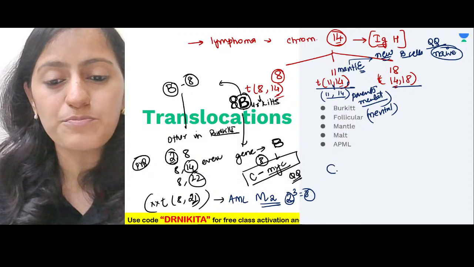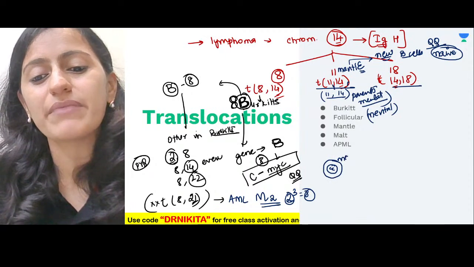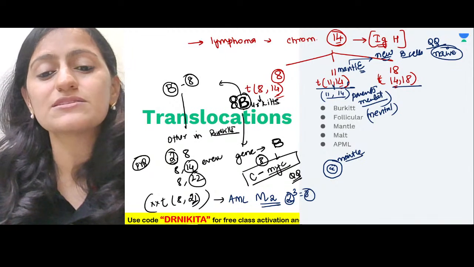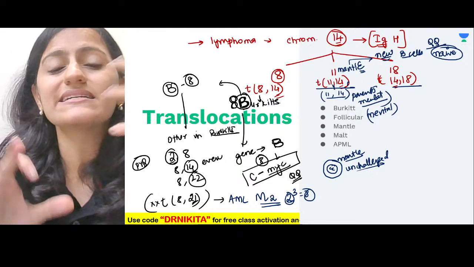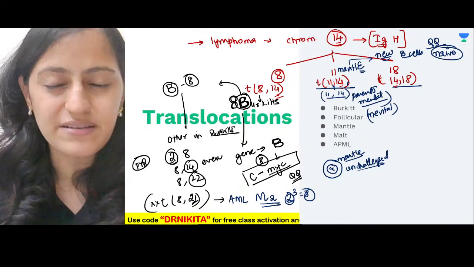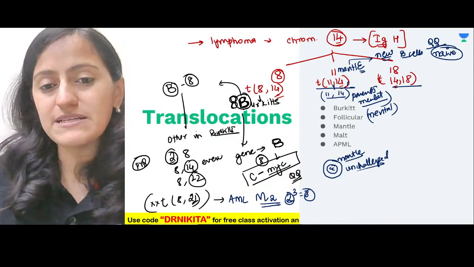Where is the mantle zone present? If this is the germinal center, surrounding that we have the mantle zone. And this mantle zone contains the B cells which are the naive B cells. Basically, they are unchallenged B cells yet. They are not exposed to antigen yet. Okay, so remember, these are naive B cells.